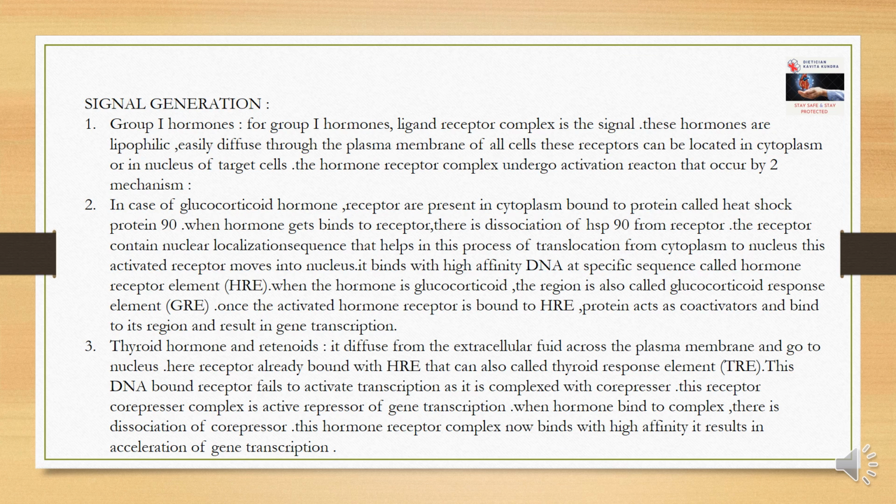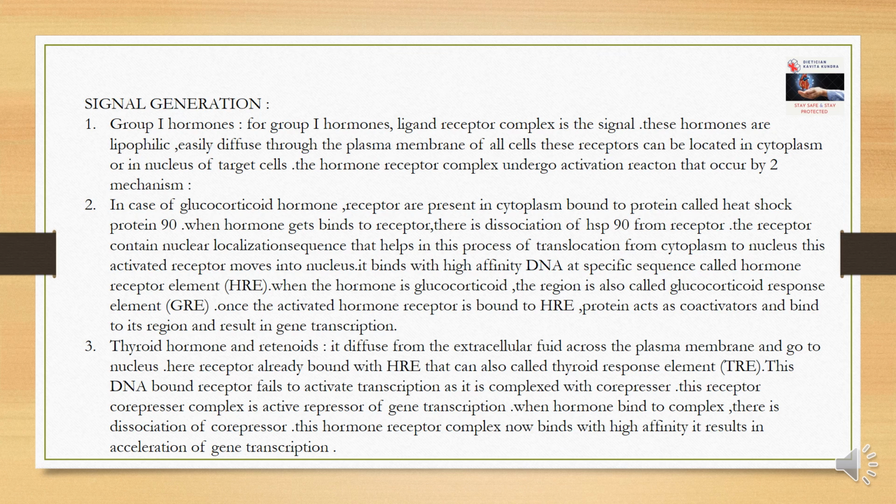This activated receptor moves into the nucleus and binds with high affinity to DNA at a specific sequence called the hormone receptor element, HRE. When the hormone is glucocorticoid, the region is called the glucocorticoid response element.